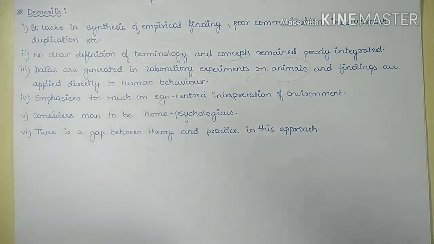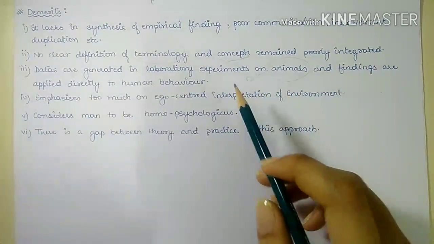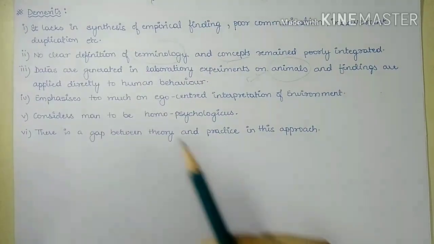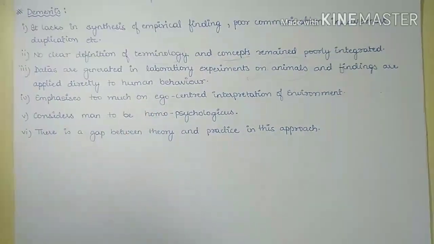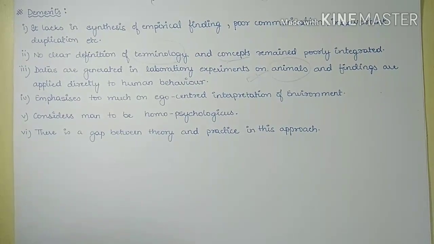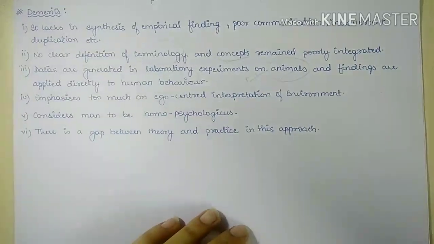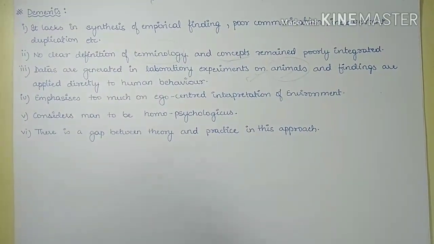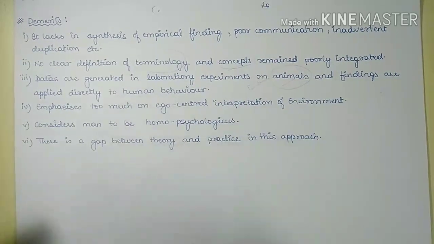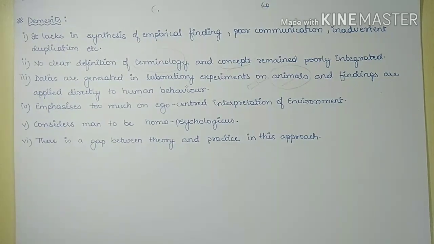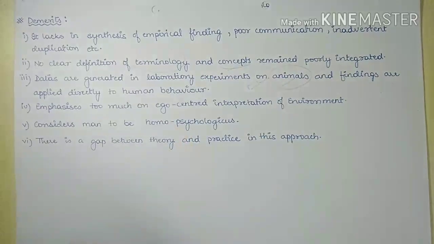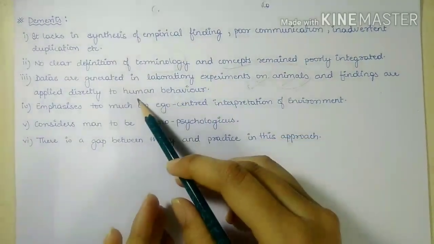this data generated by the experiments is directly applied to human behavior. But they are not considering the fact that there is a lot of difference between an animal and a human being. Human beings have different emotions. Their behavior changes according to their emotions and the environment. So these experimental data are not exactly fitting with human behavior.